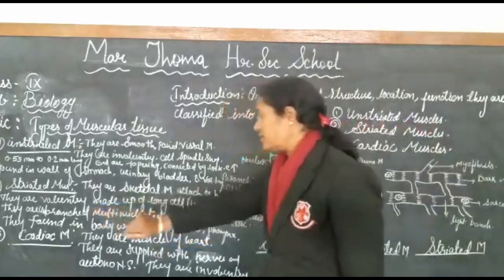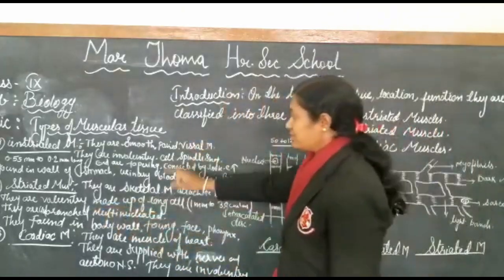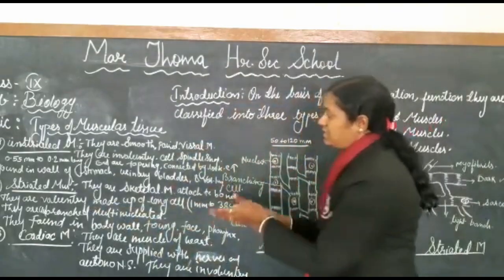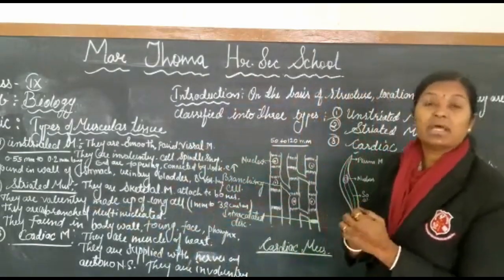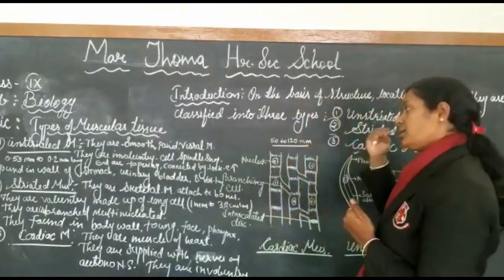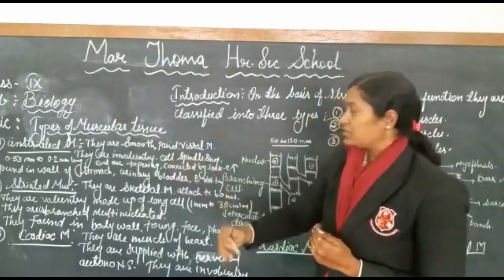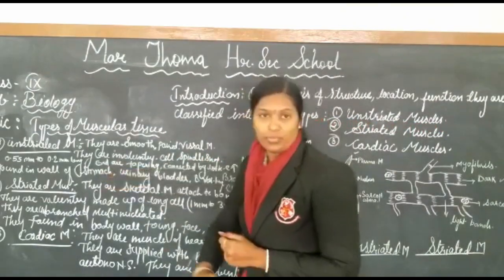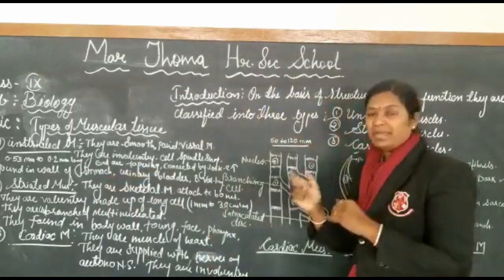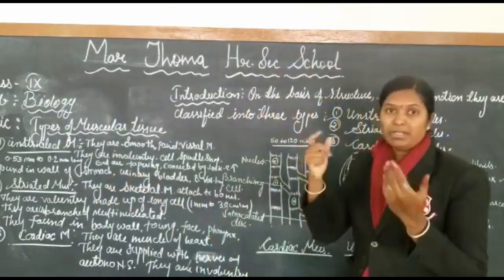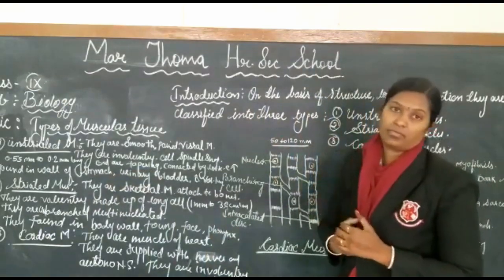Then they are voluntary. The unstriated muscles are involuntary, because involuntary muscles means they are not working according to our will. They work according to their own will. We can see the peristaltic movement in the stomach, where the muscles are working, but they are not controlled by our willpower.